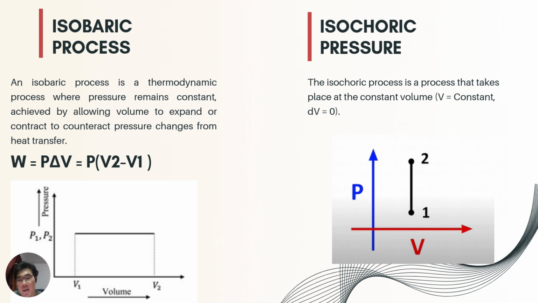And the last one is the isochoric process. Those processes in which the volume remains constant are known as isochoric processes. The heating of a substance in a non-expanding chamber is an example of an isochoric process. And the formula is Q equals delta U.